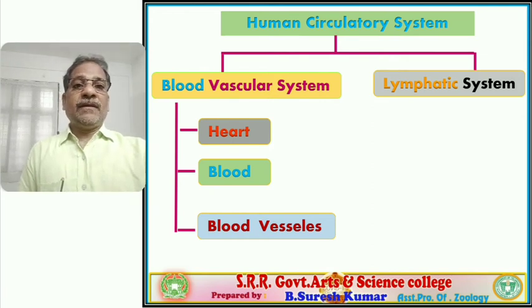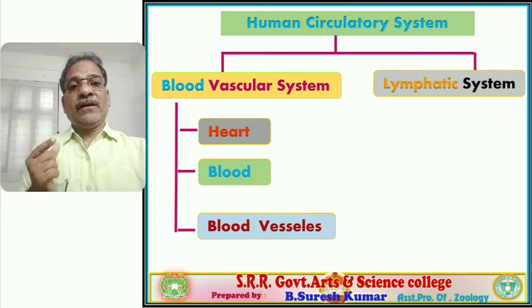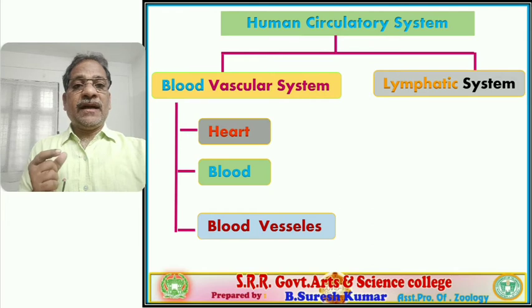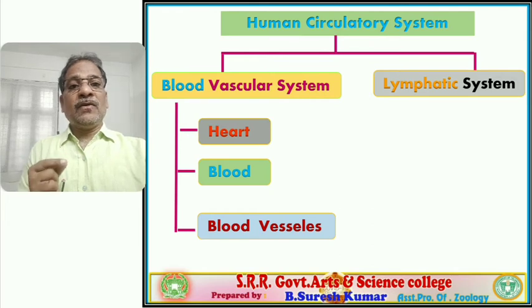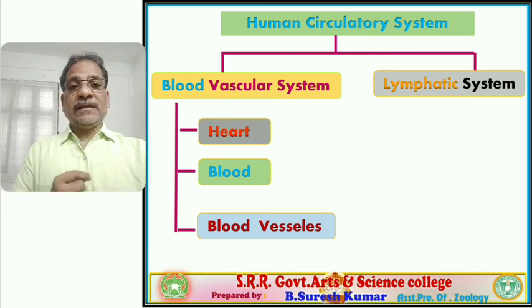So the blood vascular system of the human being contains the heart, blood, and a network of closed blood vessels, and all these together form the blood vascular system.